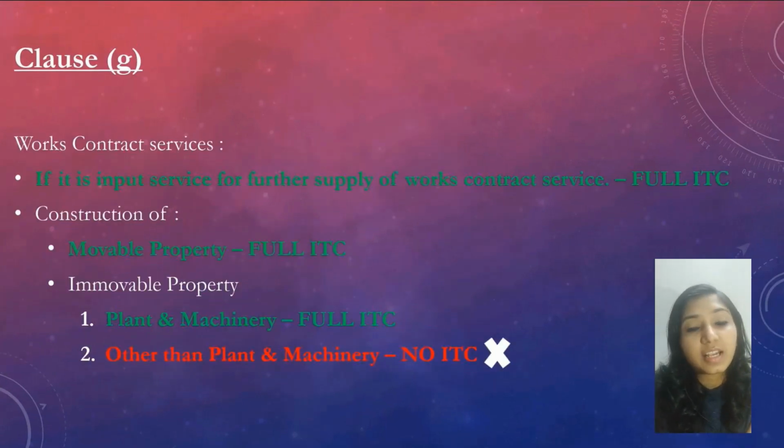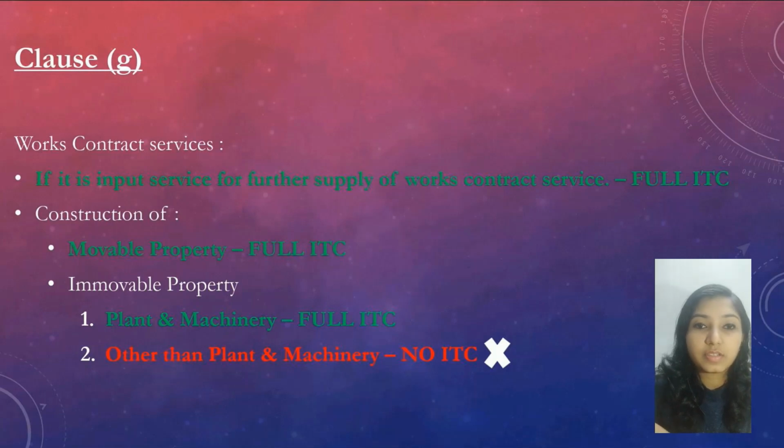G deals with works contract services. If the input service is for further supply of a works contract service, that is again the concept of subcontracting, it applies here, 100% ITC can be claimed. If the works contract is for a movable property, 100% ITC can be claimed. If it is an immovable property and it is a plant and machinery, 100% ITC can be claimed. But if it is an immovable property and it is not a plant and machinery, no ITC can be claimed.